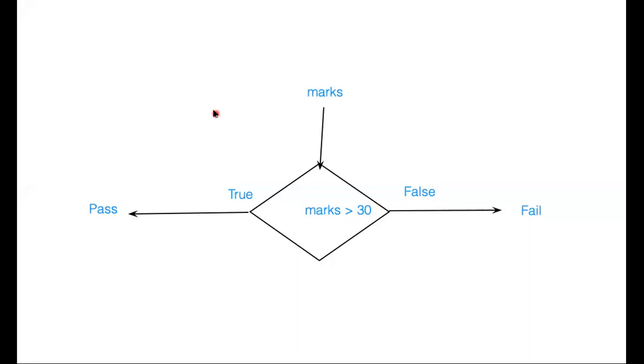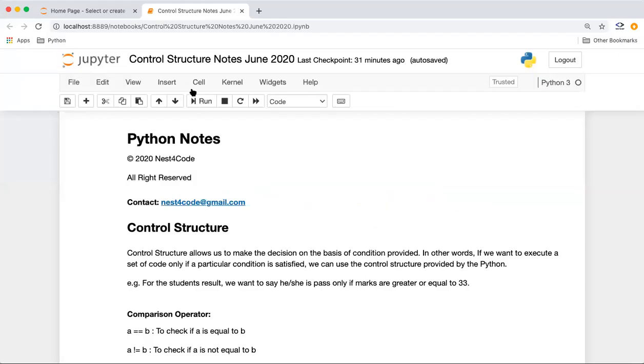Based on whatever the condition is and which way we want to go, or what the final decision is, there can be a different path. There is not just one road or one direction. So let's see how all these things work in Python when it comes to programming.